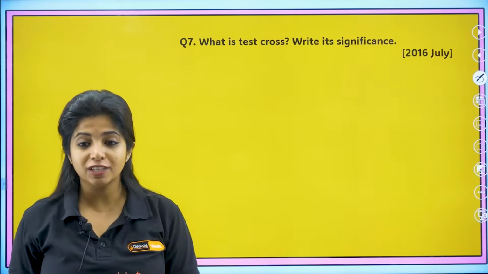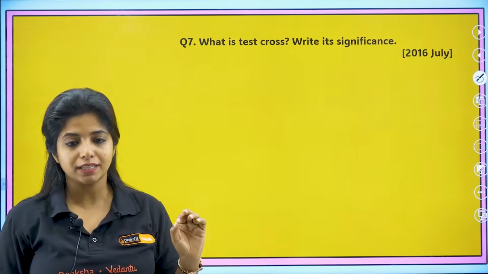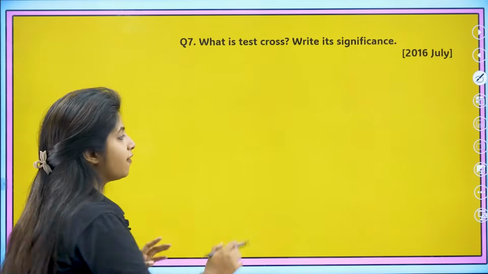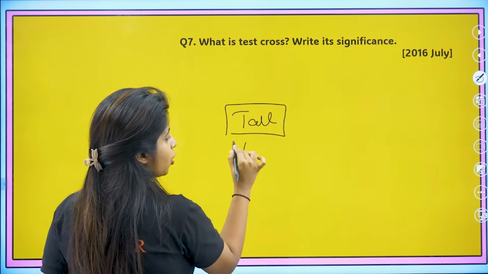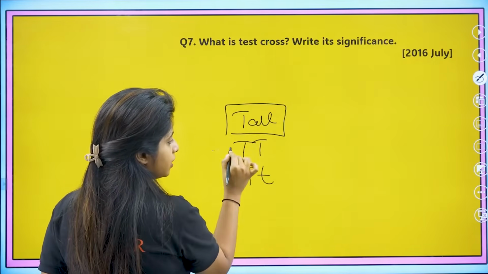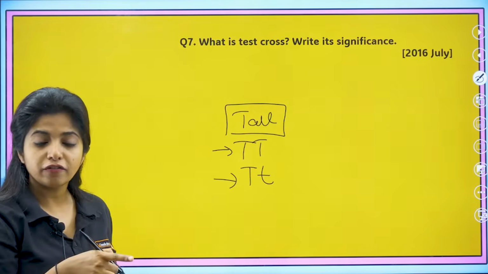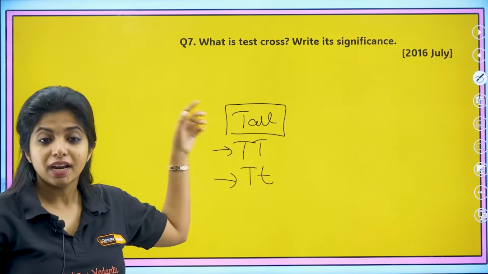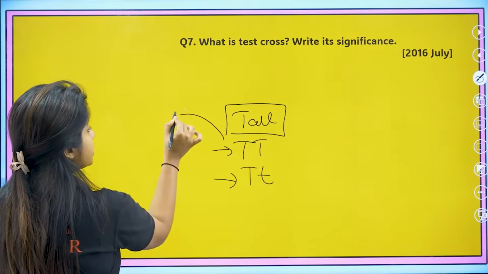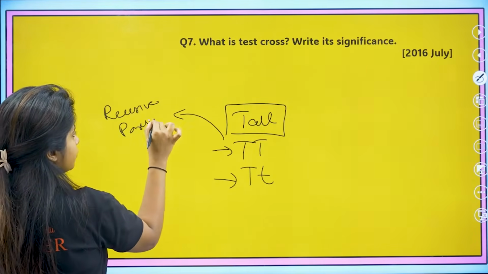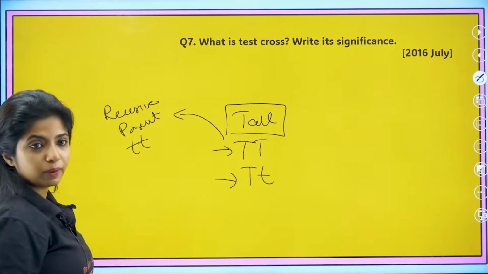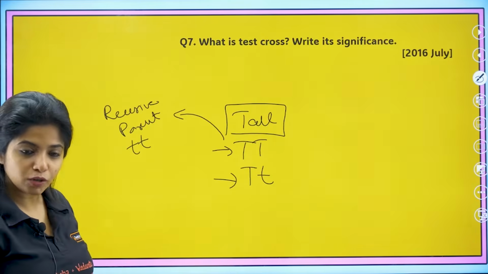Now, what is test cross? Write its significance. Test cross is basically done when, suppose I have a plant which looks tall, and I do not know whether it is tall like this or tall like this. So I want to find that out. How do I find that out? I do a test cross. In test cross, I am going to cross it with a recessive parent, which would have small t, small t. The recessive parent has small t only, no?